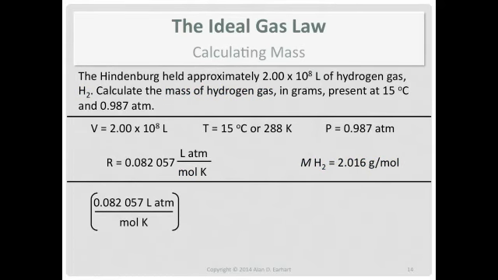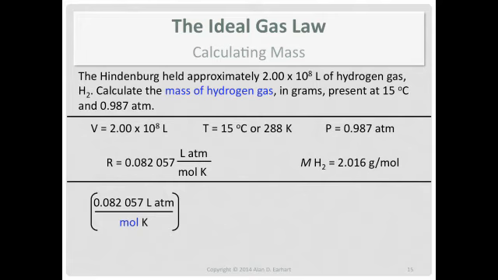Instead of deriving a mathematical formula that says mass equals a bunch of variables and then plugging in our variables, I'm going to do this using dimensional analysis. So I'll start with the value of R. Now we either multiply by R or we take the reciprocal of R. The gas constant has moles in it, but we want mass.